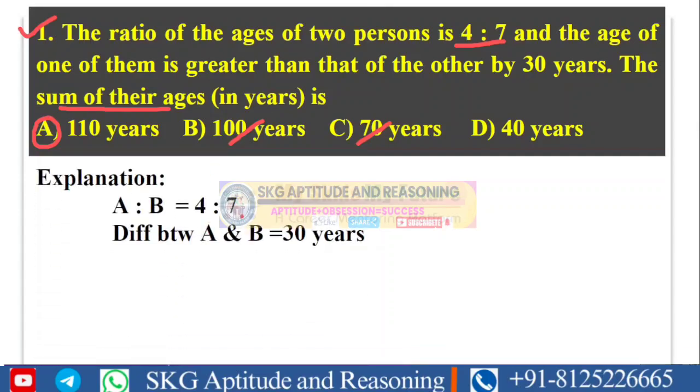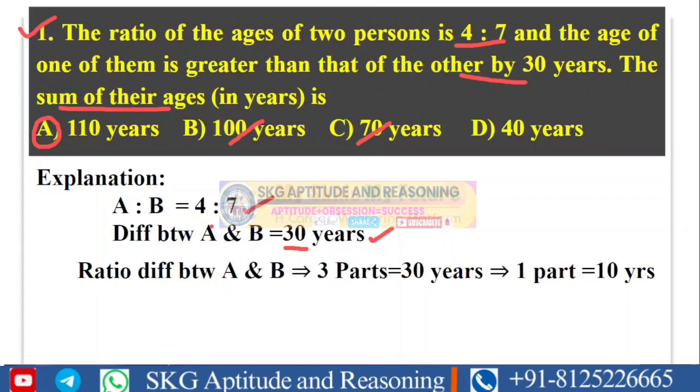What he gave in the question is that there are two persons A and B, and their ages are in the ratio of 4 is to 7, and he also gave that one of them is greater than the other by 30 years. What it actually means is that the age difference between the two persons is 30 years. So the ratio difference between the two persons is how much? The difference between 4 and 7 is 3 parts. So these 3 parts will be equal to 30 years, which means one part will be equal to 10 years.